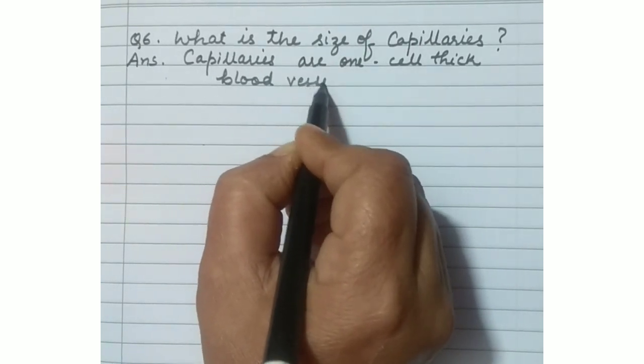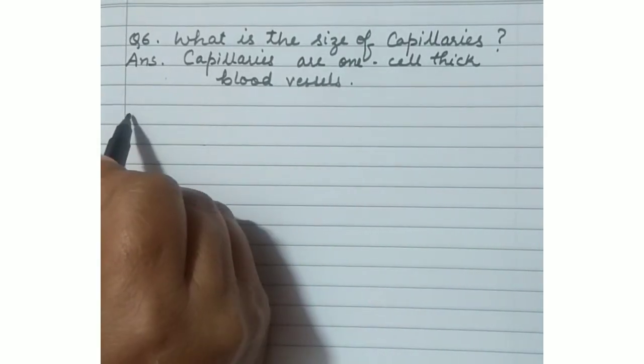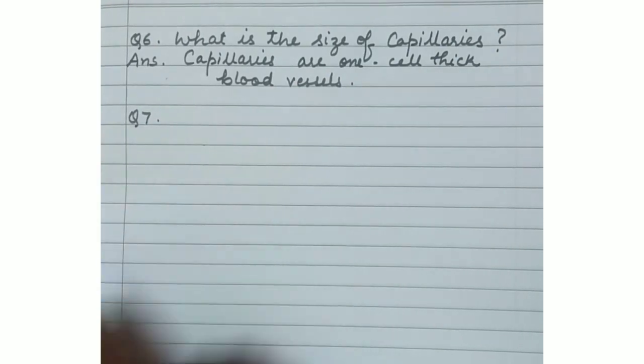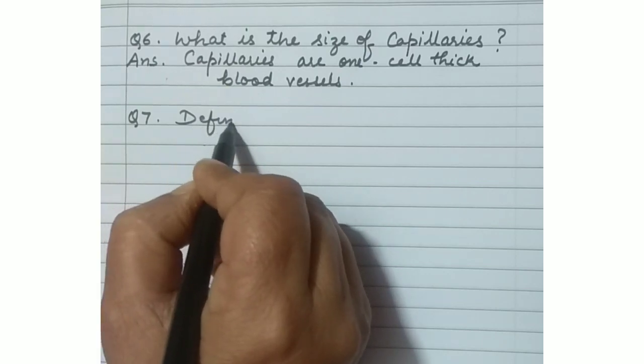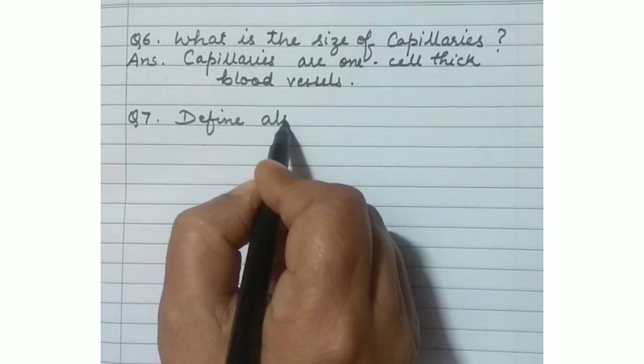One cell thick blood vessels means very, very small. They reach to the interior cells and provide oxygen to them, and they bring back the deoxygenated blood and pour it into the veins also. Now next question is question number 7.